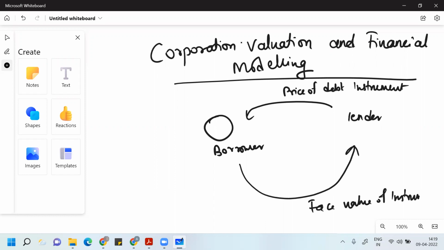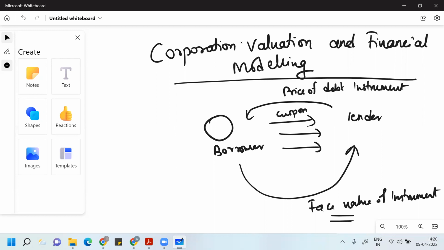Whenever any debt instrument is issued in the market, they always give the face value. On the basis of face value, the concept of interest is determined, because the borrower is borrowing the money for a definite time period. In some debt instruments, no interest is given to the lender. Such instruments are called zero coupon instruments. If interest is given, they are called coupon based instruments. The coupon means interest, and normally it is given in percentage.